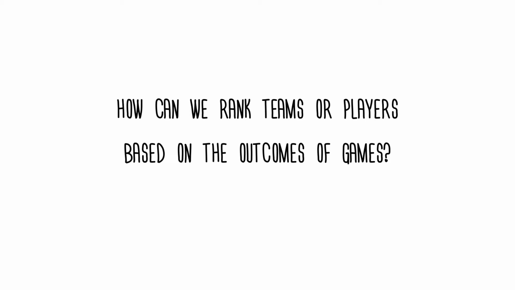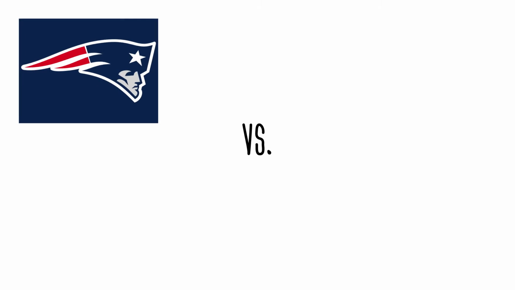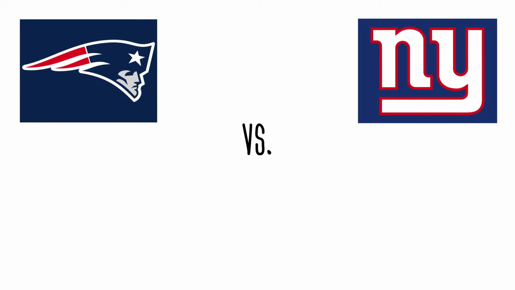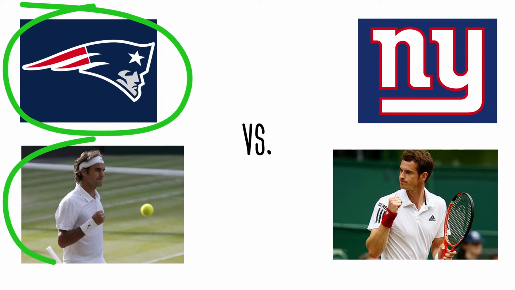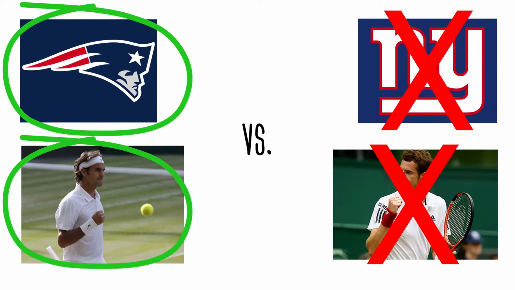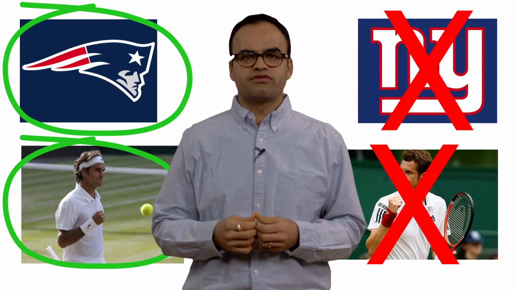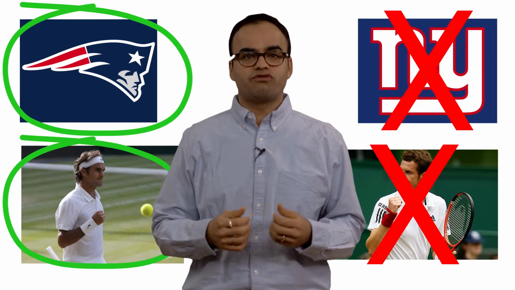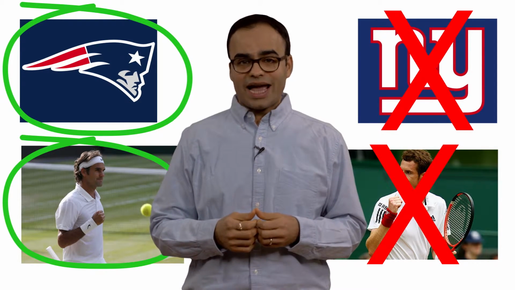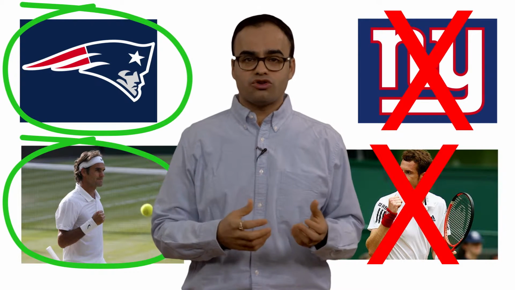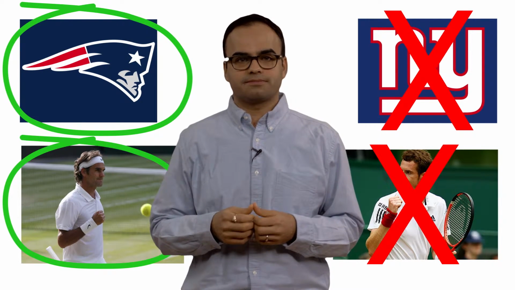The games are always played between two teams, like the New England Patriots and New York Giants, or two players like Roger Federer and Andy Murray. The outcome of the games is usually that one of the teams or players wins and the other loses. This is precisely a comparison between two teams or players. For example, if Federer defeats Murray, that is a comparison between Federer and Murray in favor of Federer. Or if the Patriots defeat the Giants, then it is a comparison between the Patriots and Giants in favor of the Patriots.